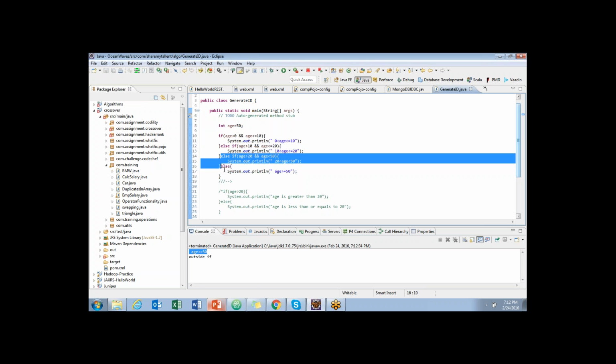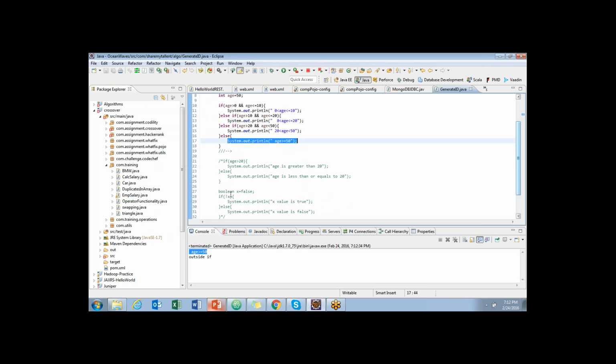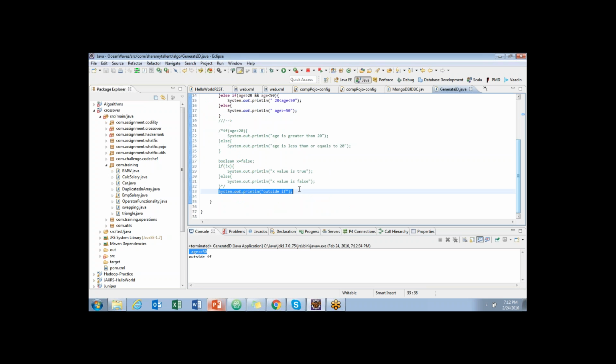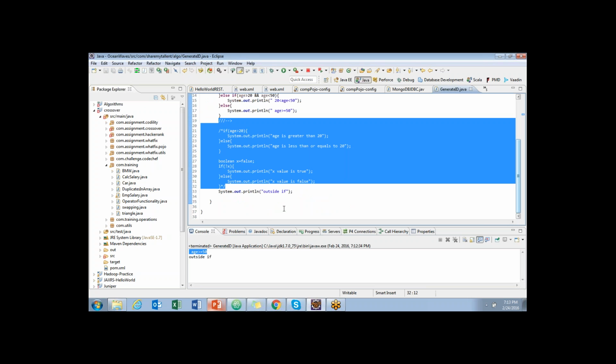This is false, so it goes here. Else means after all the cases are false, it goes by default to this, executes, and comes out here. Here means it goes to line number 33 because these all are commented. Got it, Vishnu? Yeah. So let us make it 60, then we'll see what happens.